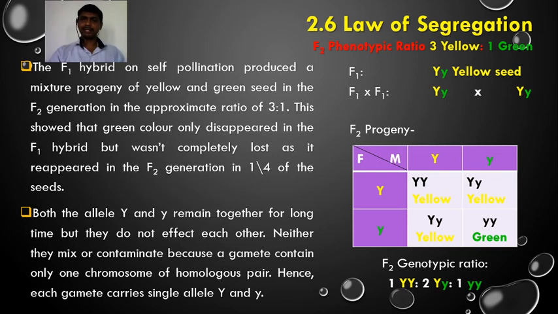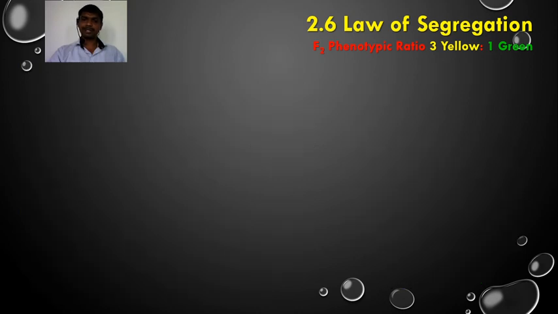Here in the F1 generation, in the F1 hybrid, the green color has disappeared because of the dominance of yellow color, but this green color reappeared in the F2 progeny. So the allele for green color, that is small y, is present in the F1 hybrid, but it does not contaminate or mix. They separate or segregate during gamete formation. So this green color reappeared in the F2 generation. Okay, so this is the law of segregation.